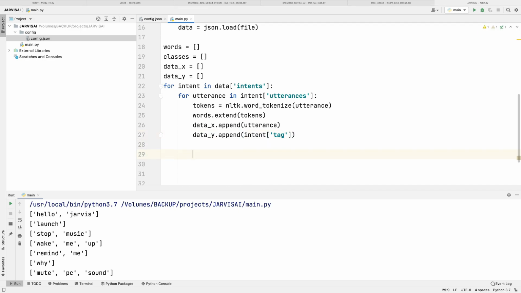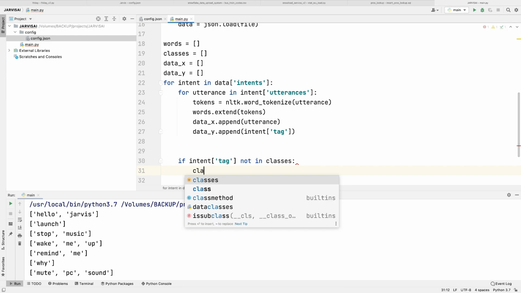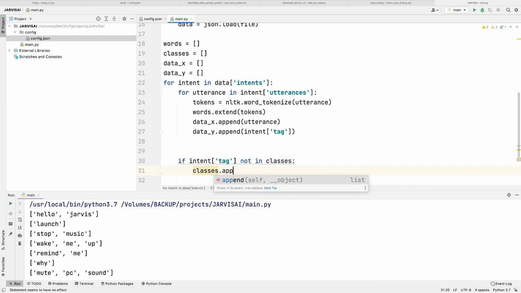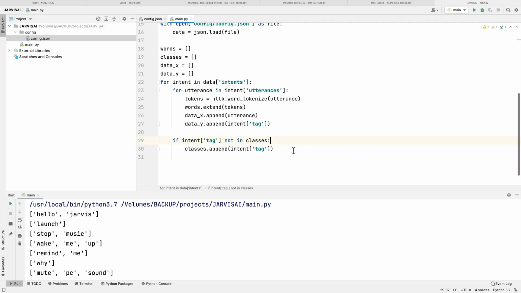Now for the classes, if intent tag is not in classes, then only we are going to append the tag. Let me copy this here, and this is also done.